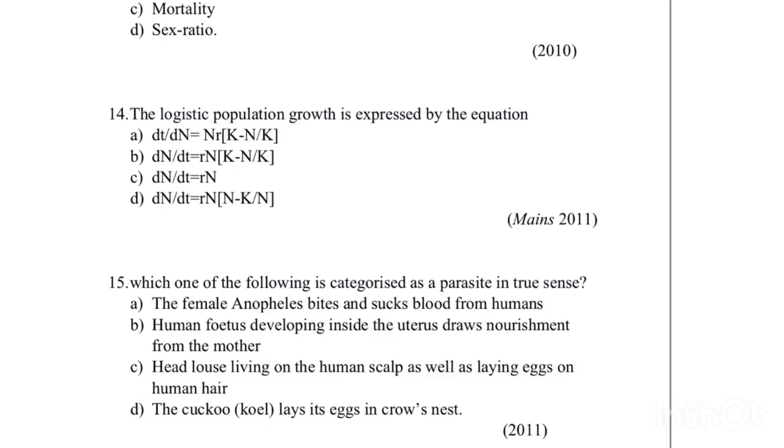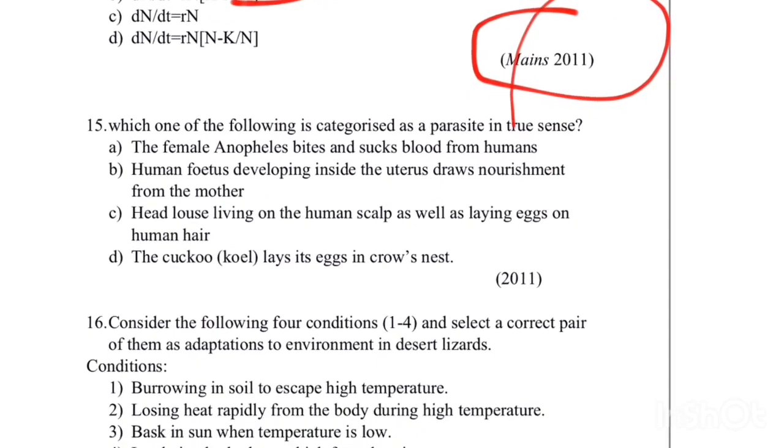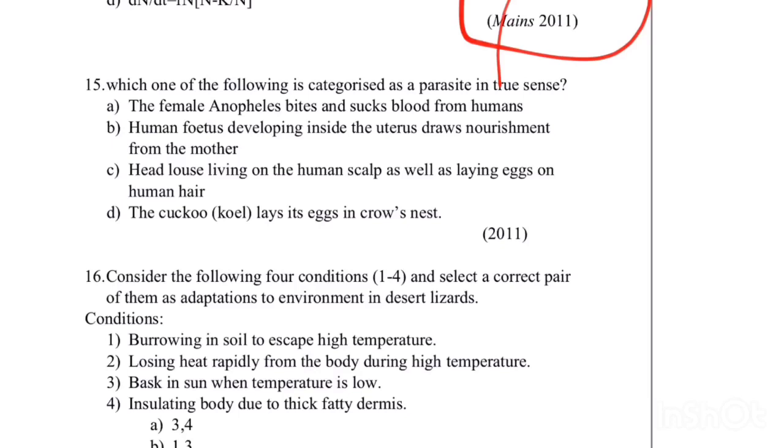Next, the logistic population growth is expressed by the equation. We have already discussed it: dN/dt = rN (K - N)/K. It is the direct question. It was answered in 2011. Which of the following is categorized as parasite in its true sense? The female Anopheles bites and sucks the blood from humans.